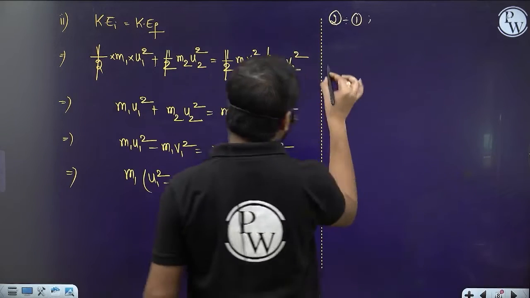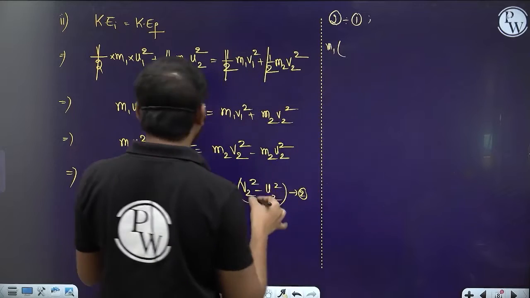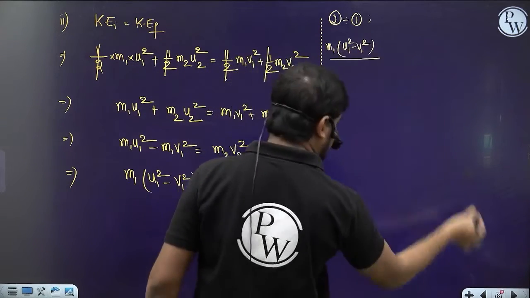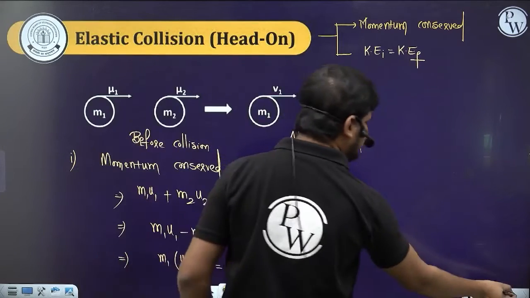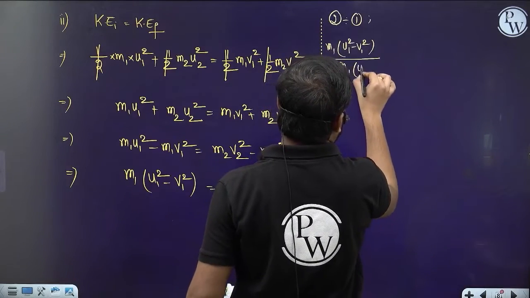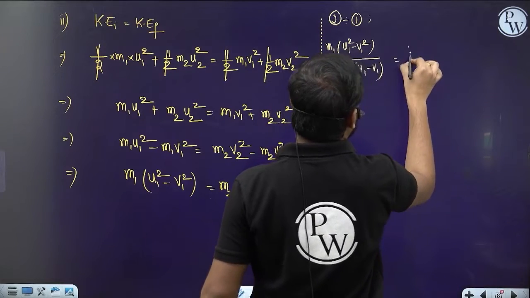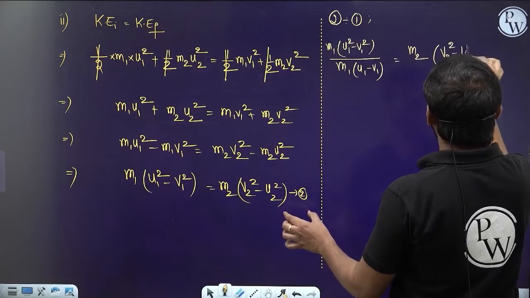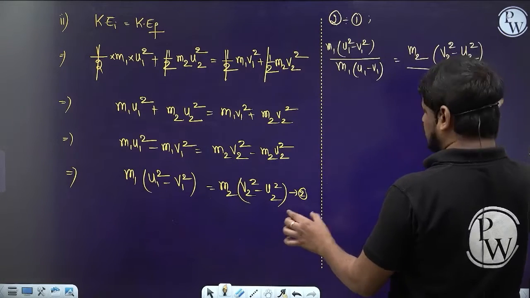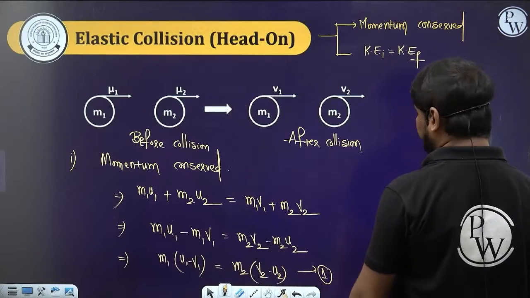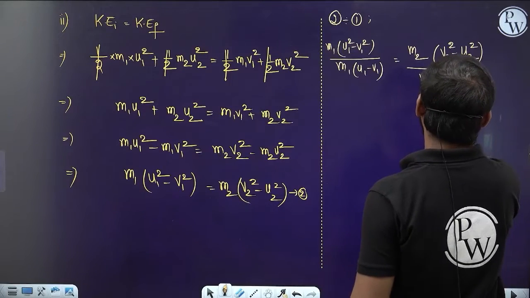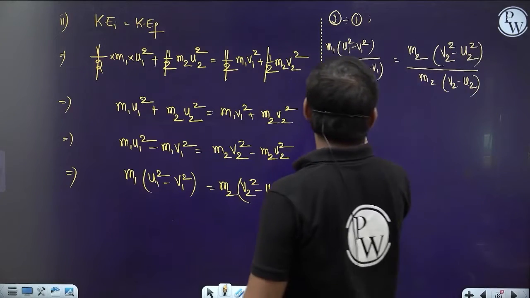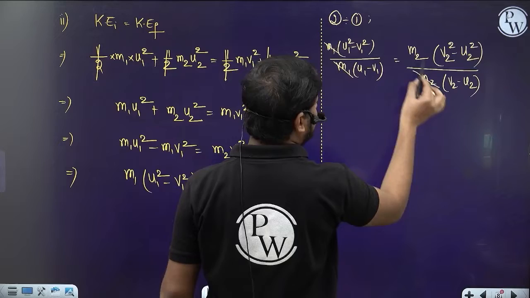So what's equation 2? m1 into (u1 square minus v1 square) by, what's the LHS of this one? m1 into (u1 minus v1), which is equal to m2 into (v2 square minus u2 square) by m2 into (v2 minus u2). Now see here, m1 cancels, m2 cancels.